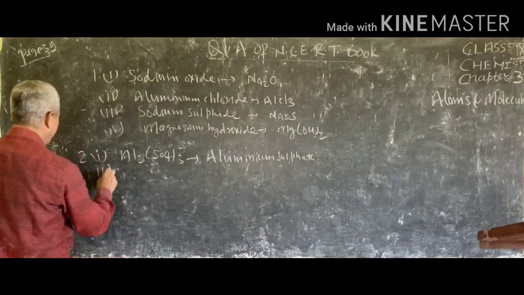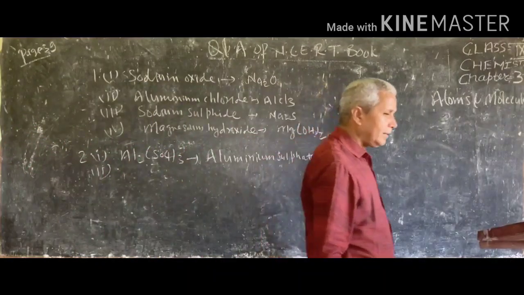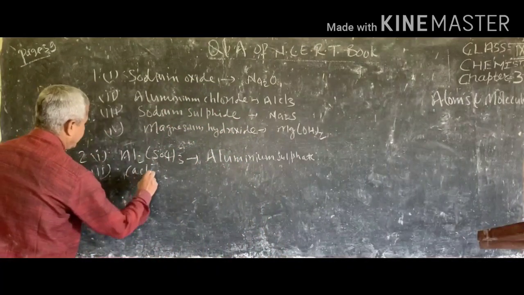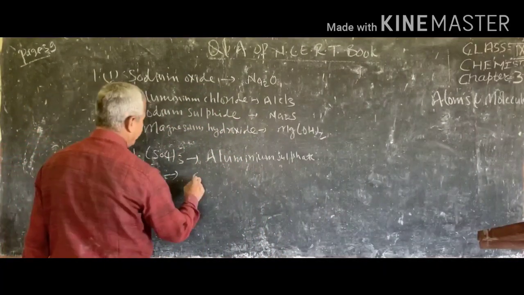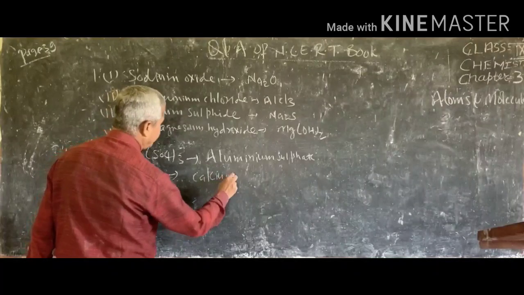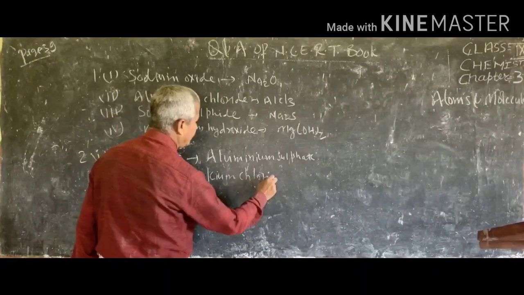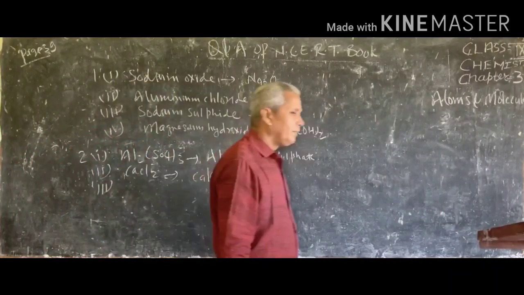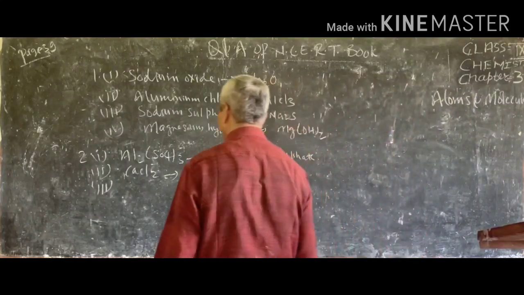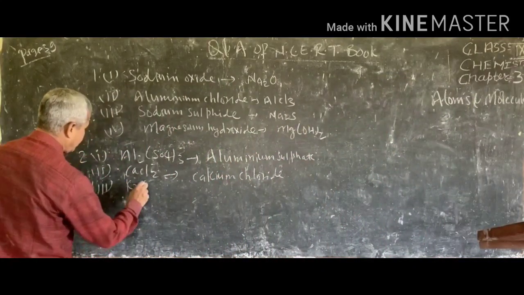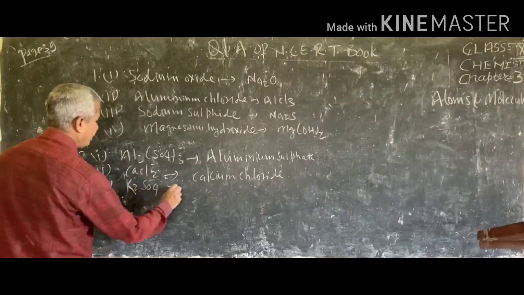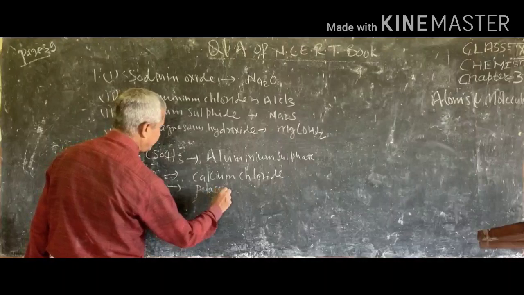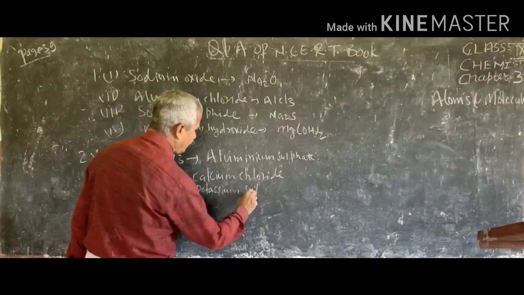Second is CaCl2. This is calcium, this is chloride. Calcium chloride. Third is your K2SO4. This is potassium, this is sulfate. Potassium sulfate.